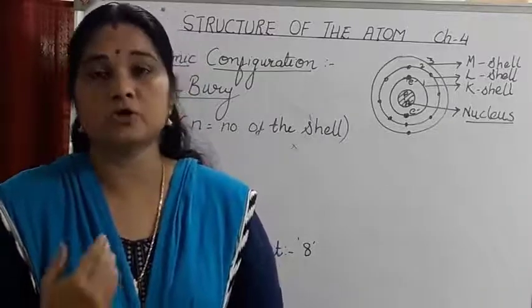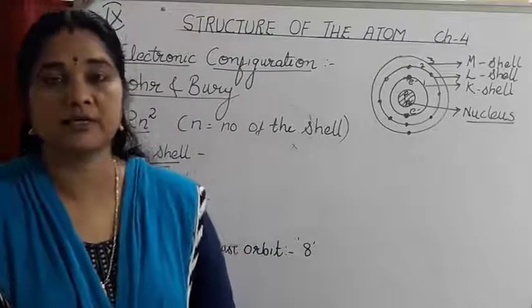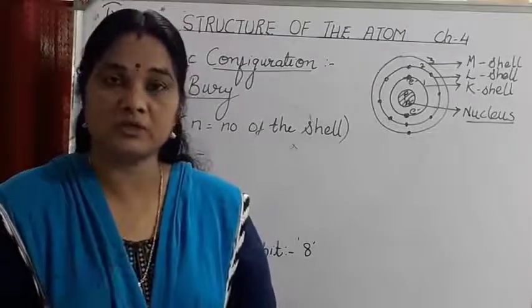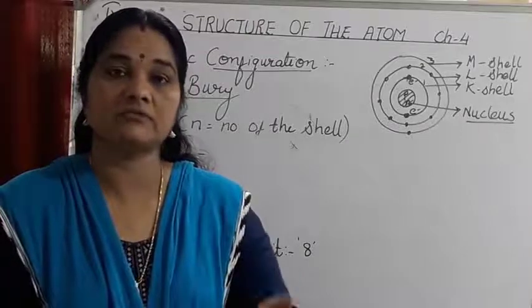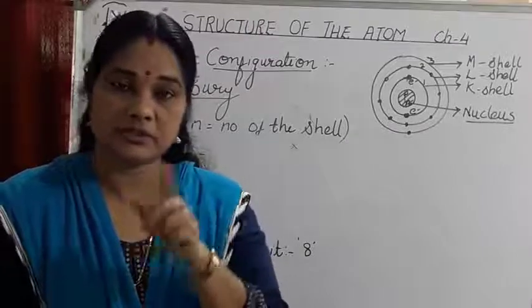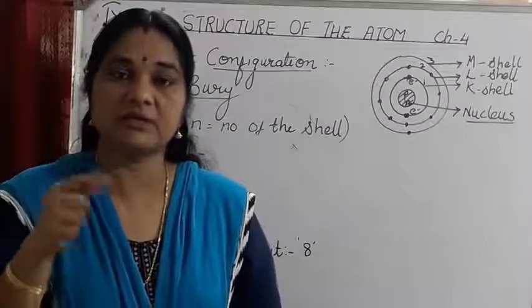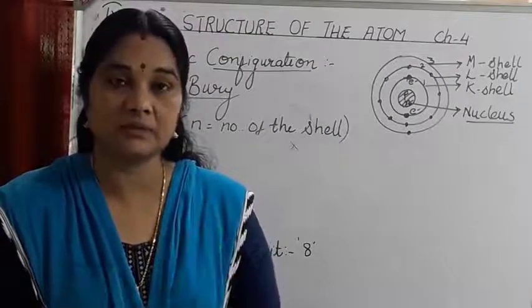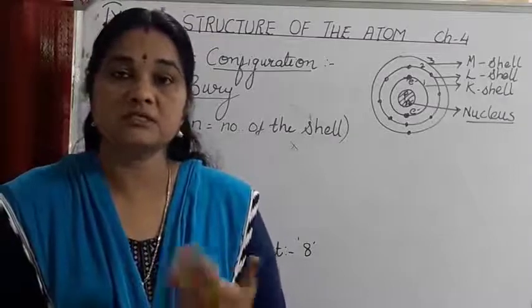But the major drawback of Rutherford's model was that when electrons revolve around the nucleus, they tend to lose energy and fall onto the nucleus, making the atom highly unstable. But we all know that the atom is stable.